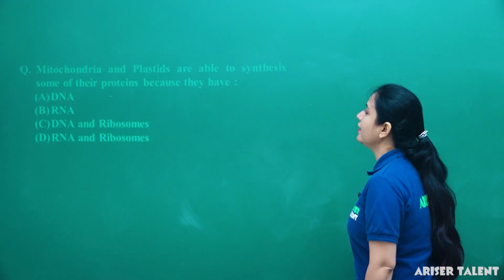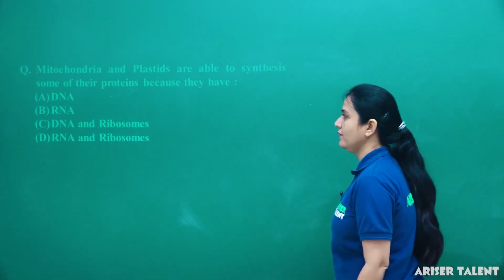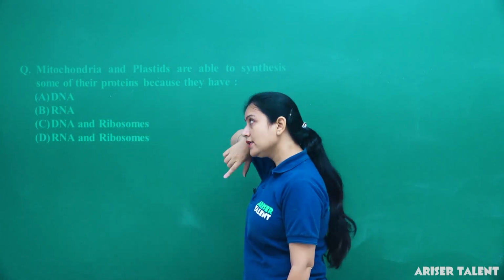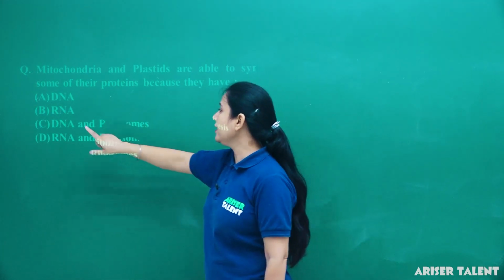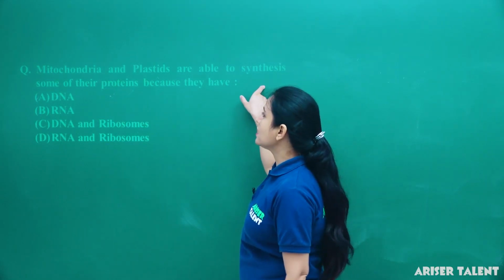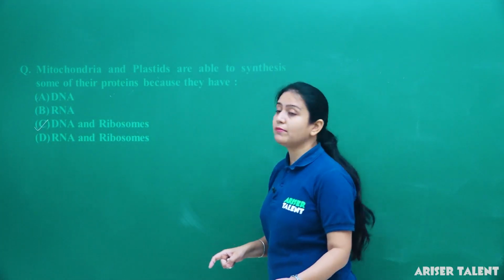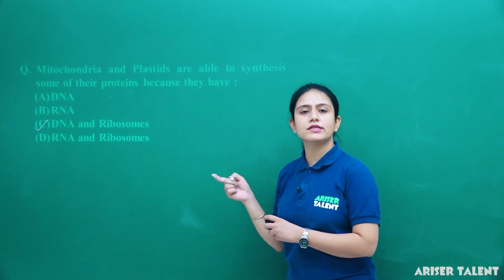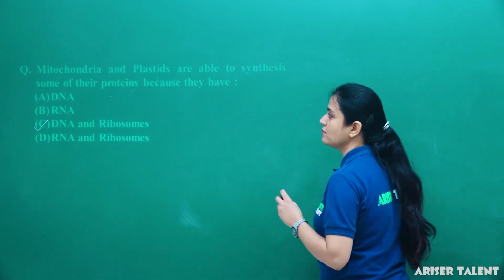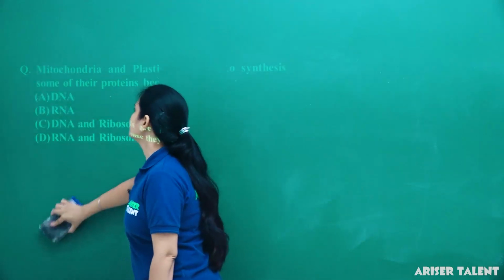Next is, mitochondria and plastids are able to synthesize some of their proteins because they have DNA. Just because of the DNA they cannot produce the proteins. RNA is the site of proteins, but if DNA and ribosomes both are present, only then can they synthesize their own proteins. So answer C. This is the reason that mitochondria is also known as semi-autonomous, because it contains DNA and ribosomes. So mitochondria and plastid both are able to produce proteins because they contain DNA and ribosomes.